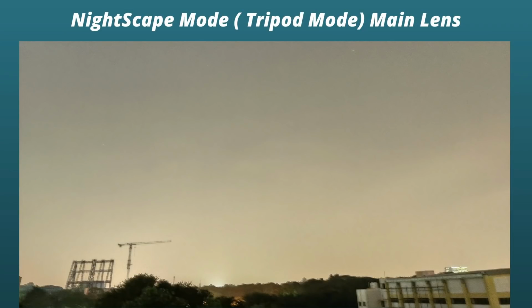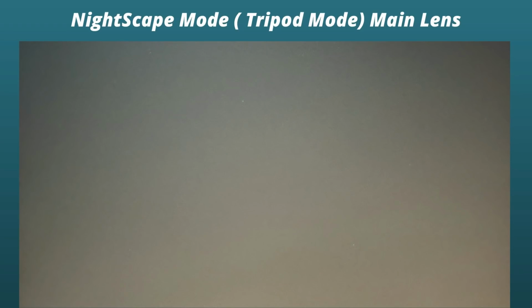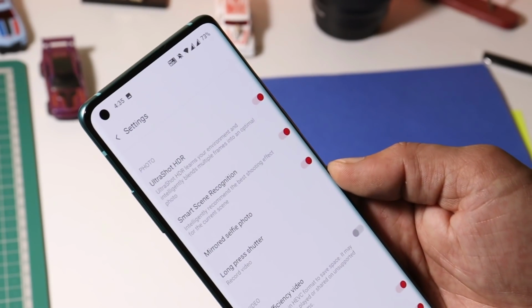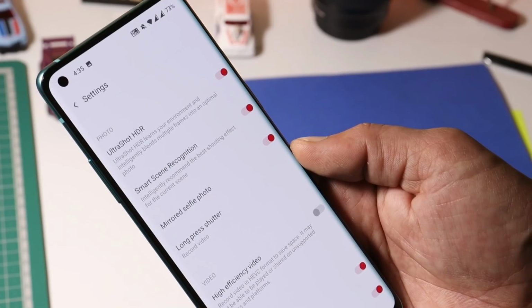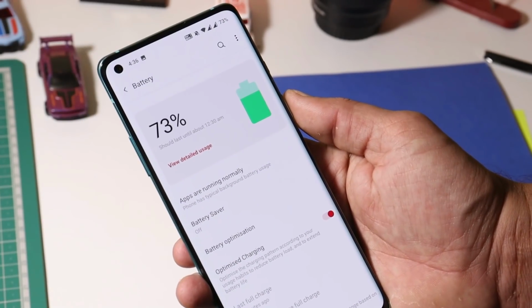Night photography is still not that great. Night photos were clicked with tripod mode. Basically, I don't have any complaints related to camera, but yes, OnePlus can still improve camera quality. Now let's also talk about the battery.